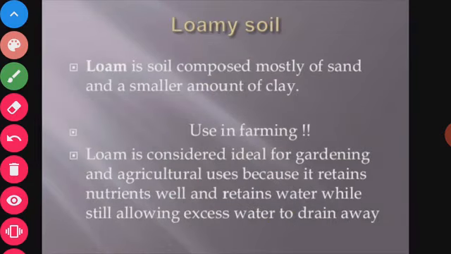Third type of soil, that is loamy soil. Loamy soil is composed mostly of sand and a smaller amount of clay.